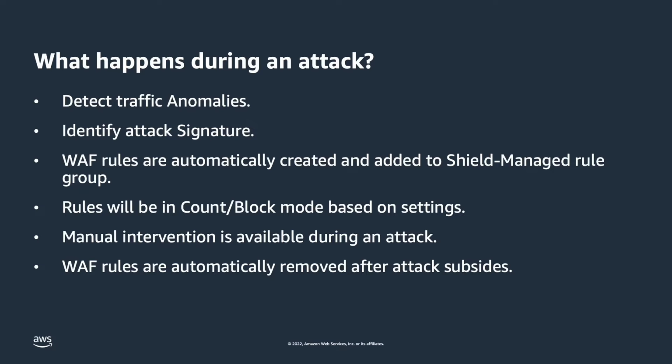Traffic that significantly deviates from the established Shield Advanced baseline will be flagged as a potential DDoS event. After an event is detected, AWS Shield Advanced will attempt to identify a signature based on offending request patterns. If a signature is identified, AWS WAF rules will be created to mitigate attack traffic with that signature. The rules will then be added to the Shield Managed Rule Group. Please note that the Auto Mitigation Rule Group requires 150 WCUs or web ACL capacity units.